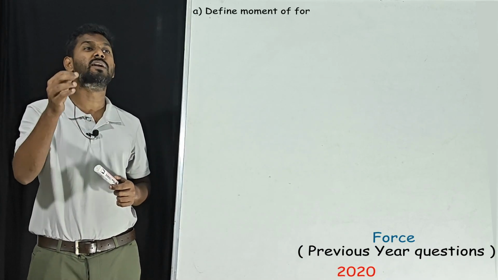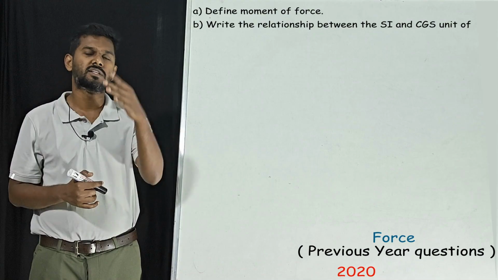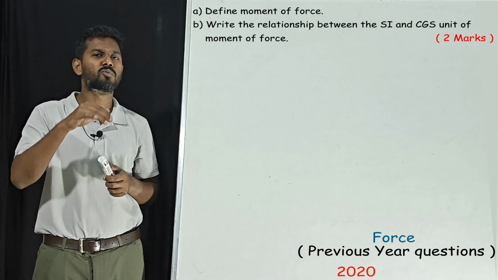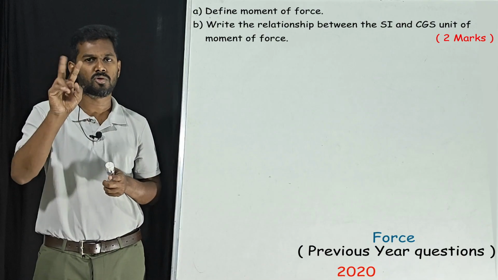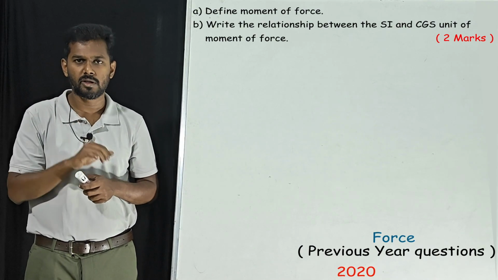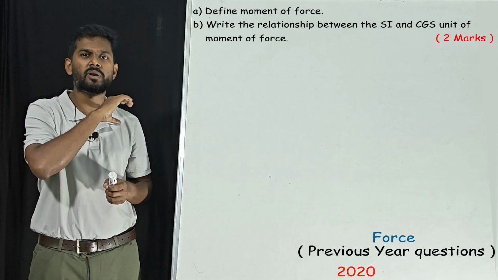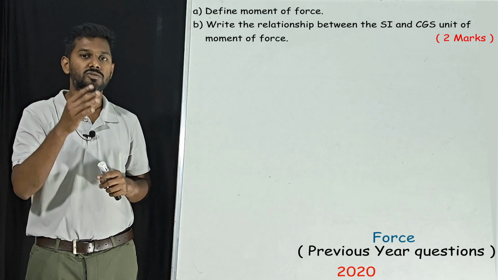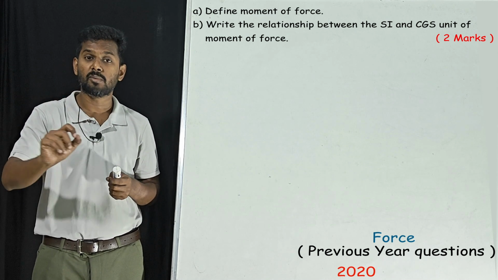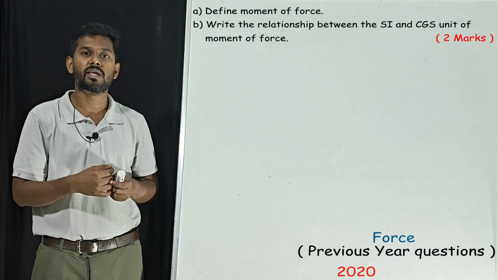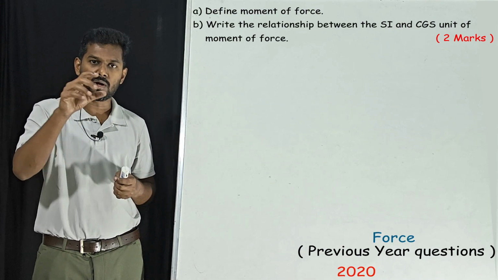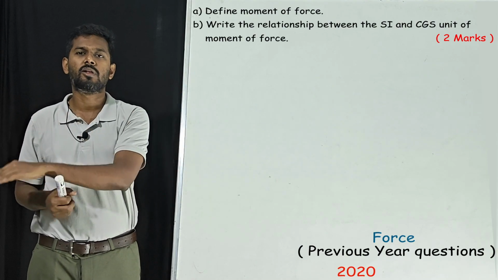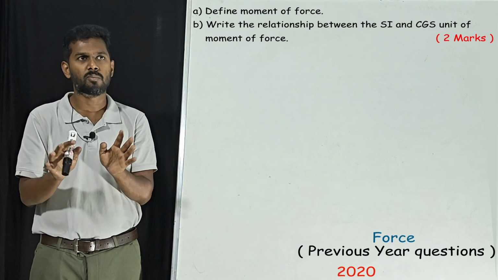Listen, define moment of force. Write the relation. That is the second question. First we'll answer this question. Define moment of force. When it comes to the moment of force definition, we only care about two things, that is force and the perpendicular distance. If those two are mentioned in a proper English sentence, that is enough for us to get the full marks. This is how, when I correct the papers in the board exam, they give us the key answers. We need key words: magnitude of force and perpendicular distance. If both are there, you will get the complete mark.